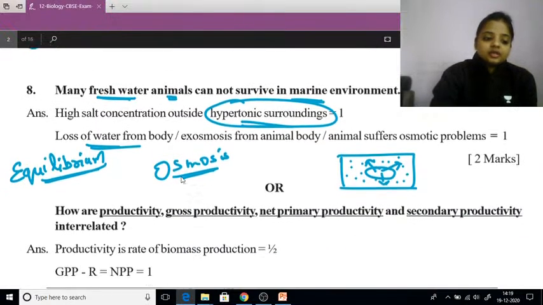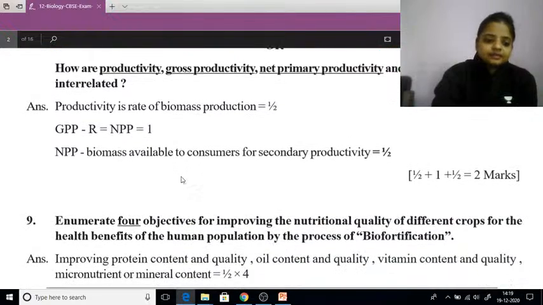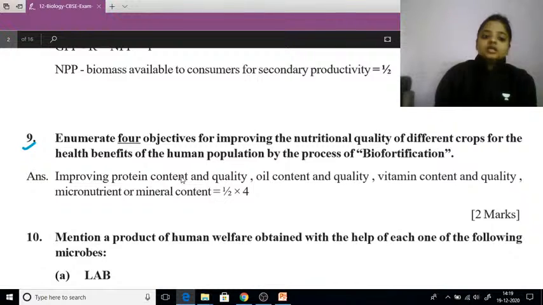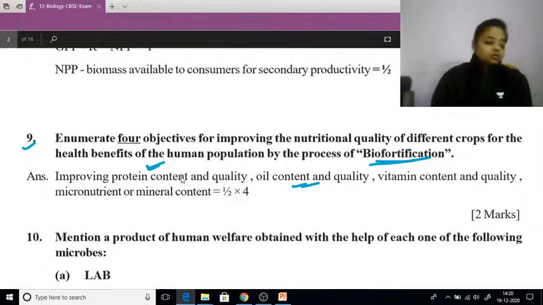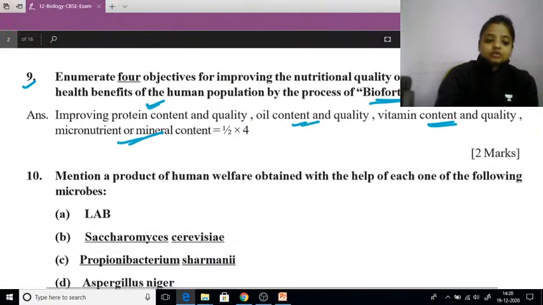नाउ कम्स द क्वेश्चन नंबर, ओके फाइन, लेट इट बी. Now comes the question number 9. Enumerate 4 objectives for improving the nutritional quality of different crops for the health benefit of human population by the process of biofortification. Okay, so how we can improve the quality, improving protein content, okay, oil content and quality को हम कर सकते हैं, vitamin content and micronutrient content. Now comes the question number 10.